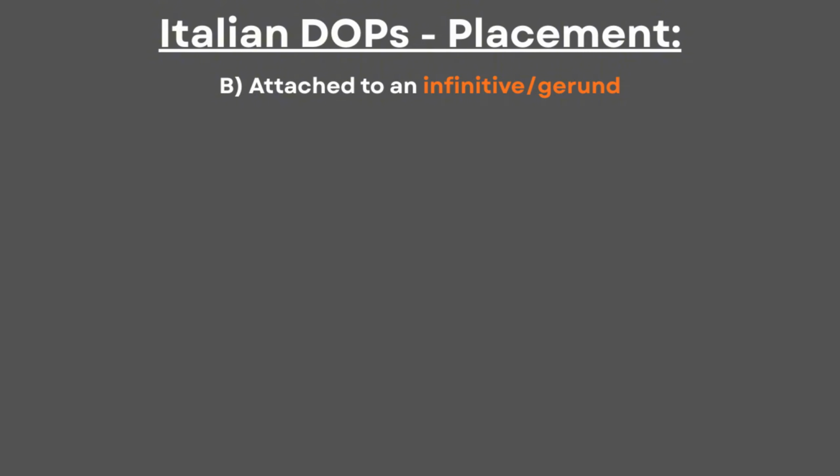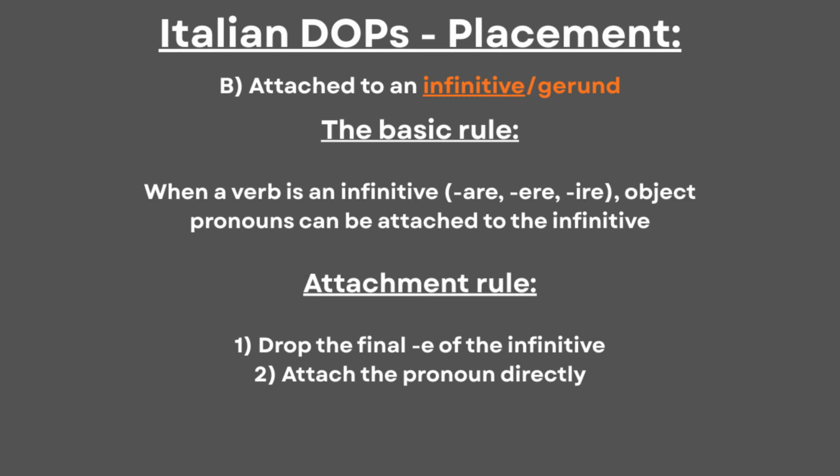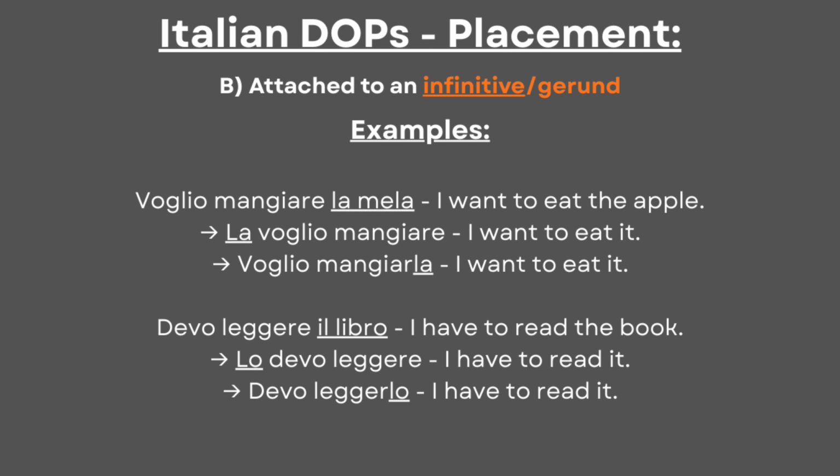And here, we have more rules. Considering placement, this is where the concept can be tricky, because generally, it's common to place pronouns before verbs, but it's important to see the other forms. If we want to attach a pronoun to an infinitive, we have to drop the final e from the infinitive ending, that is, from are, ere, ire. Then, we attach the pronoun to it, and we can see some examples with pronouns before and after.